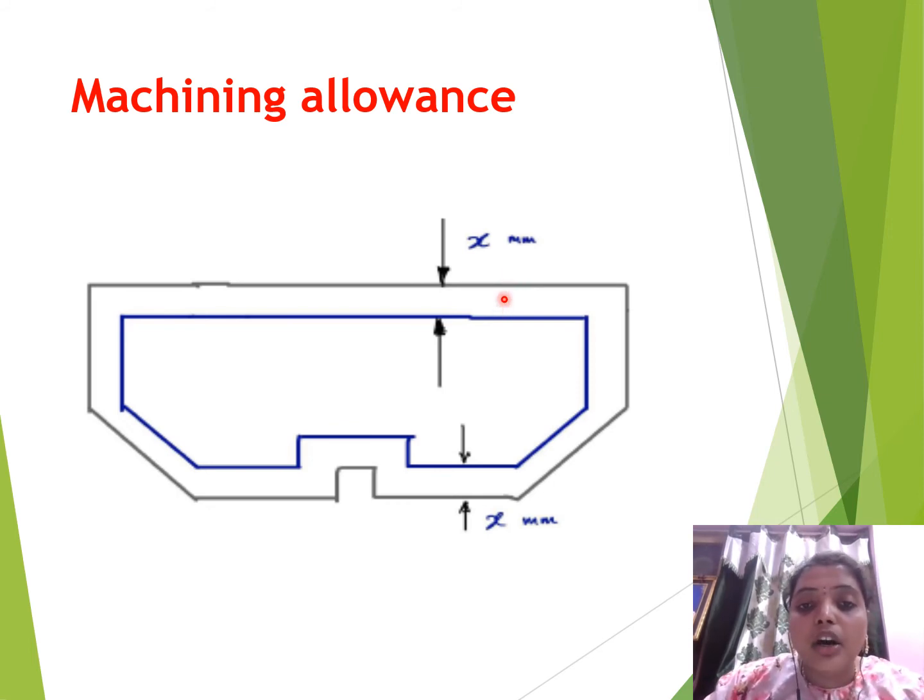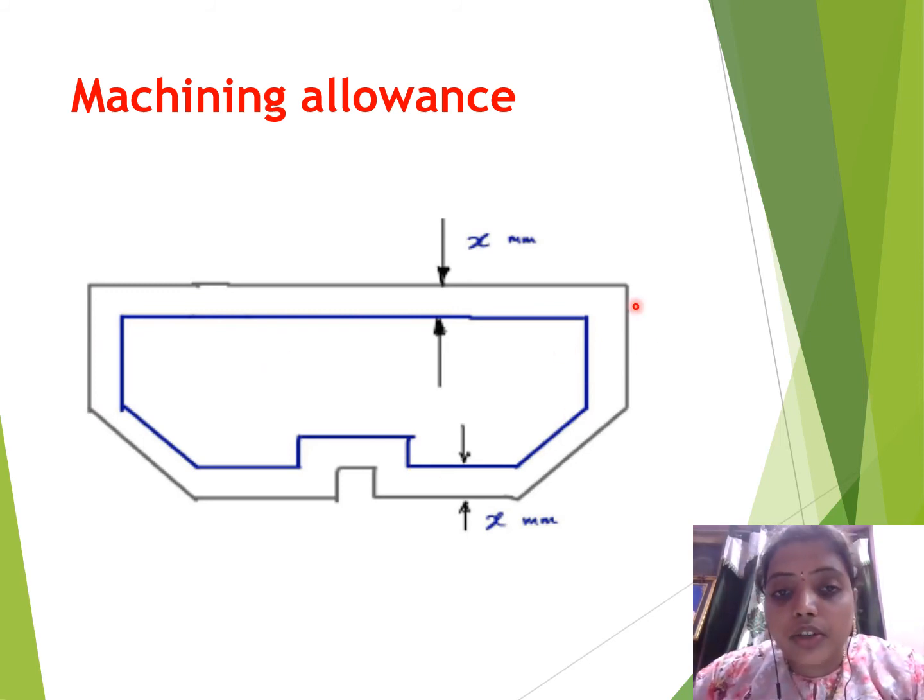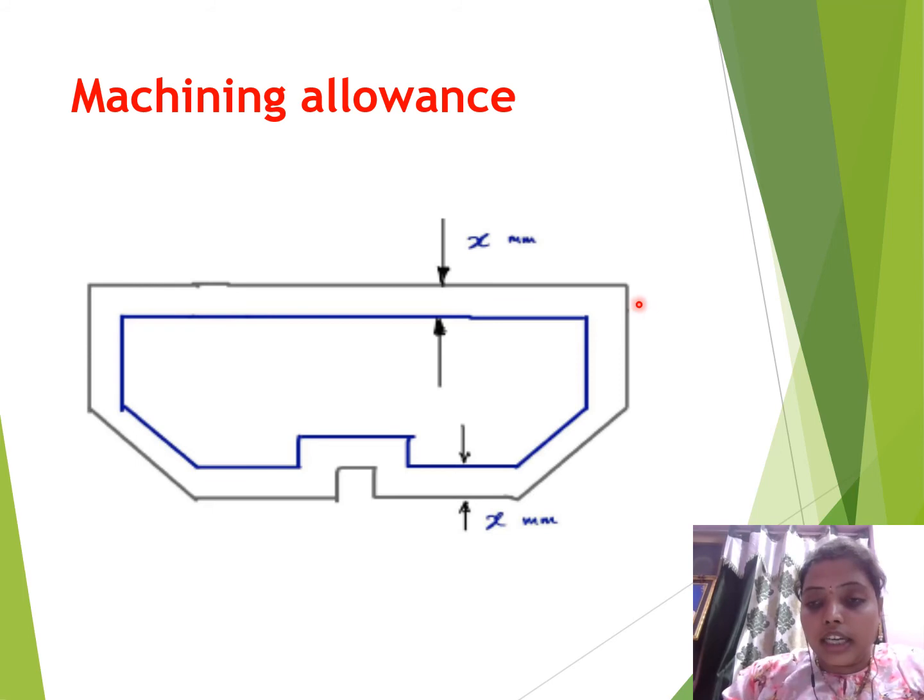Here, in the machining process, we want to remove this extra part, and our required object will be taken out finally. Okay, this is the machining allowance which we are creating for our casting.